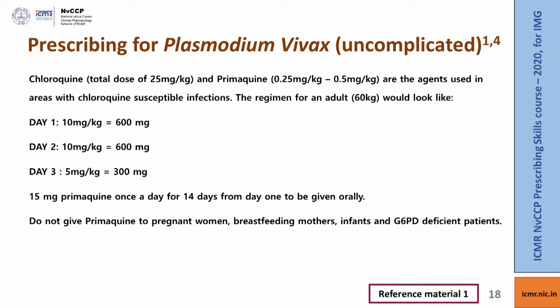The role of primaquine here is for the radical treatment to eliminate the hypnozoites or dormant forms of these organisms, and if you do not use the primaquine, the patient could have relapse after few weeks or few months. However, you should note that primaquine is contraindicated in pregnant women, breastfeeding mothers, infants and G6PD deficient patients. Supposing you do not have facilities to test for G6PD deficiency, you could still start primaquine if the patient is having normal hemoglobin level, and you want the patient to report to you if he notices some adverse effects such as dark colored urine.